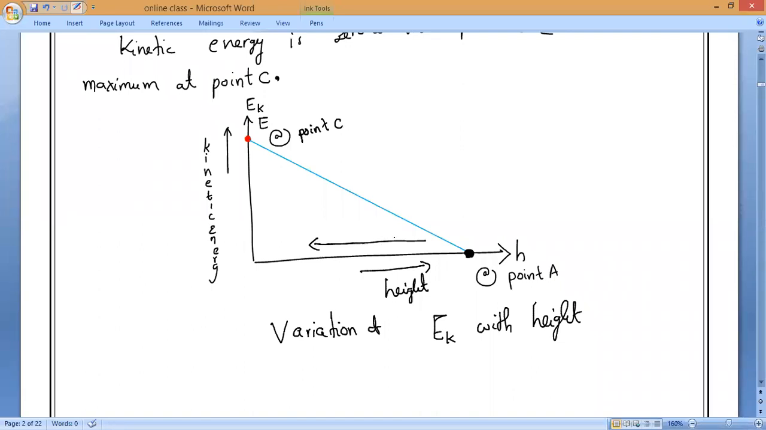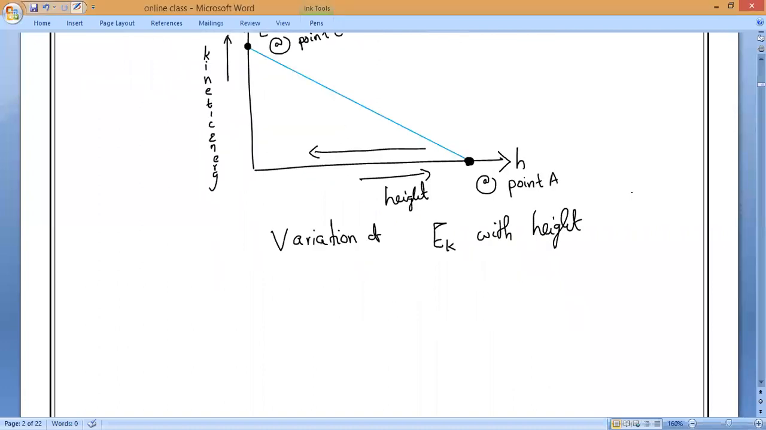So height will be like this, so that kinetic energy keeps on increasing. See, kinetic energy becomes maximum at point C. So you have to remember this is how the plot will come. Okay, Omar, Sanjay, Abhirami. Yes, sir.